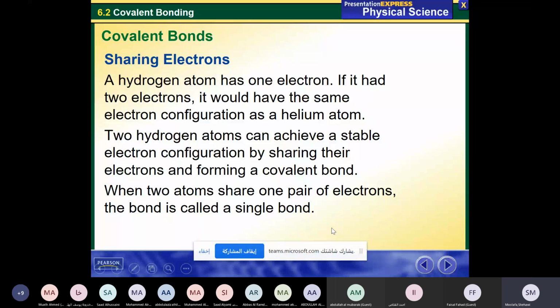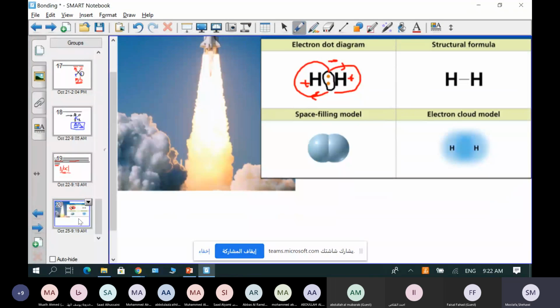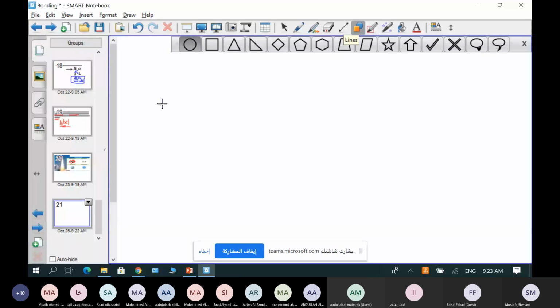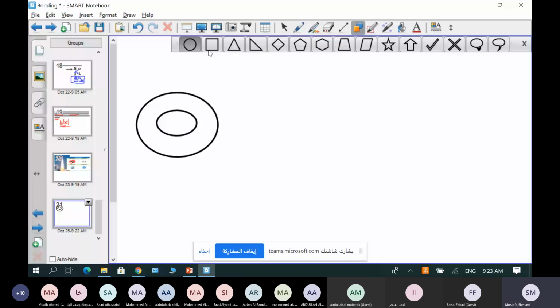And let me explain it to you here. He mentioned hydrogen as an example. This is the example of hydrogen and how we represent it. Let me just draw it for you so I can explain it. So we have hydrogen. I will draw the first hydrogen here in blue. We have the hydrogen nucleus. It has one proton. So this is the nucleus, and it has one energy level. So this is the first hydrogen atom, and this is the second hydrogen atom here.